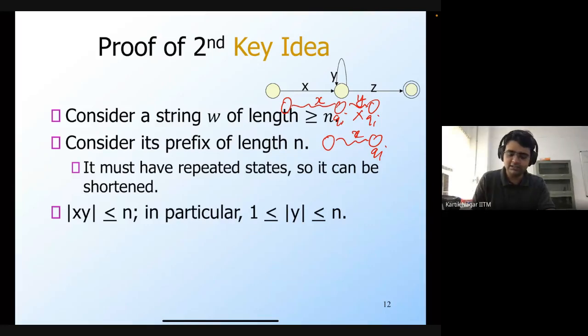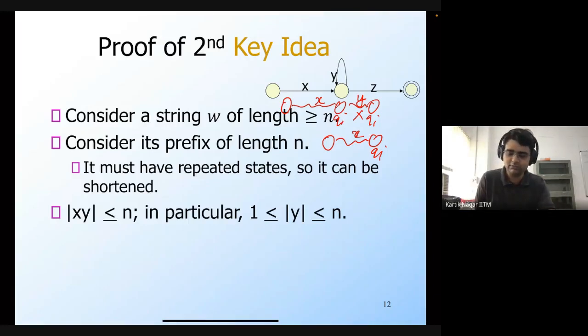In particular, since we restricted ourselves to the prefix of length n, the size of this xy can be at most n, because the repetition of states only occurs within the prefix. Therefore, the maximum that we can reduce the string length is by n itself.